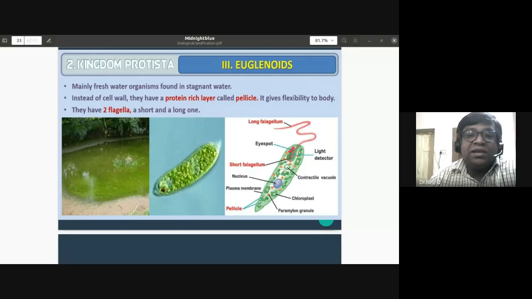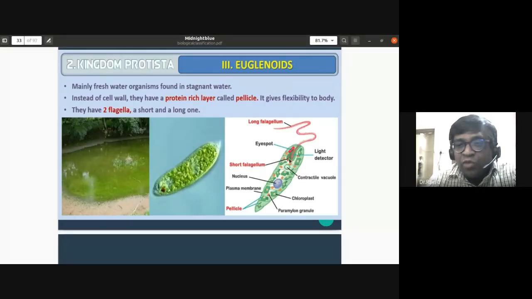It gives flexibility to the body. So this pellicle gives flexibility to the euglena body. The euglena has two flagella, a short flagellum and a long one. You can notice the very short, small flagellum in this diagram, and a long flagellum is seen outside. So they have two flagella, a short and a long one.